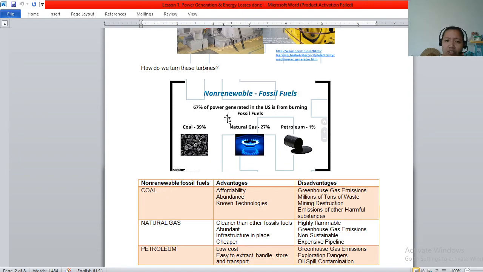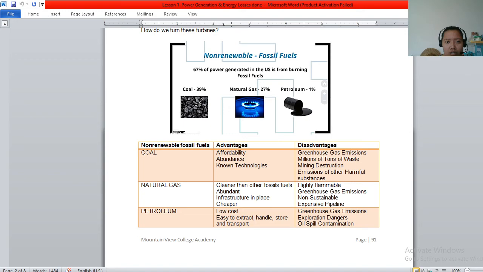Renewable fossils means that we can use this in order to generate power by burning fossil fuels. We have coal, natural gas, and petroleum. We also have non-renewable fossil fuels. These non-renewable fossil fuels are the coal, natural gas, and petroleum. These are the advantages and these are the disadvantages. You can read it further in your module.